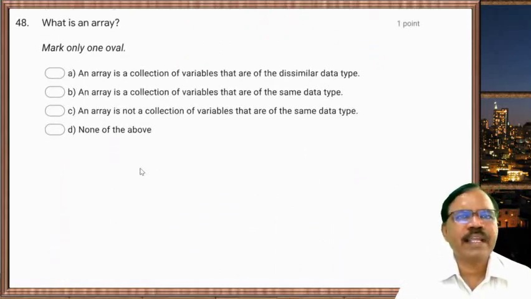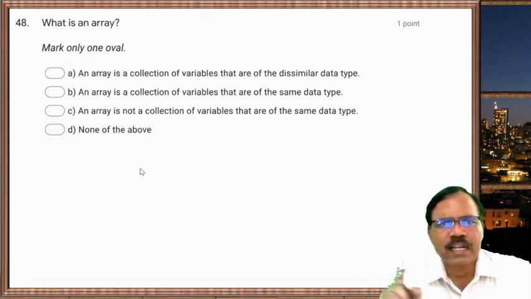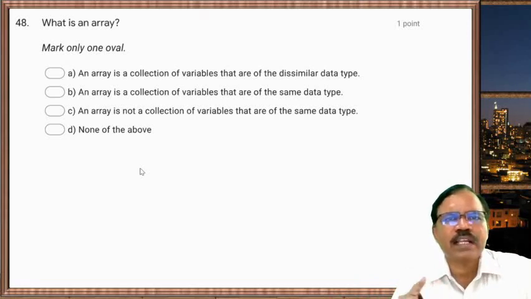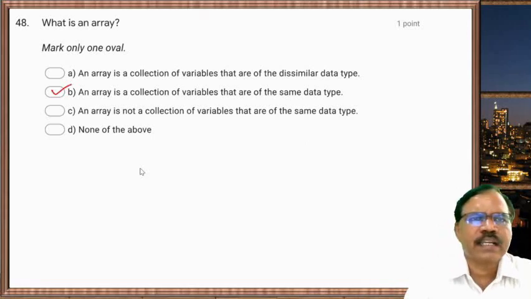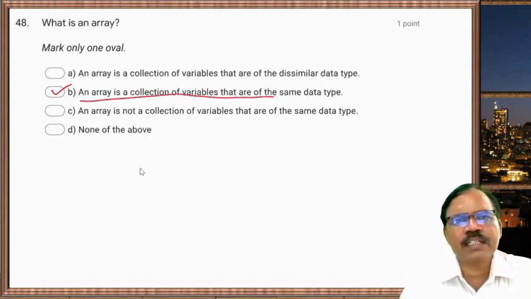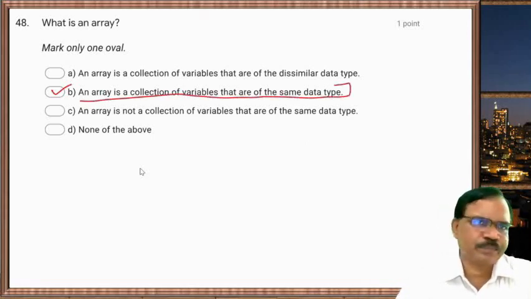What is an array? An array is a collection of variables that are dissimilar data types. An array is collection of variables that are of the same data type. An array is not a collection of variables that are of the same data type. So this second one is correct. Array is a collection of variables that are of the same data type.